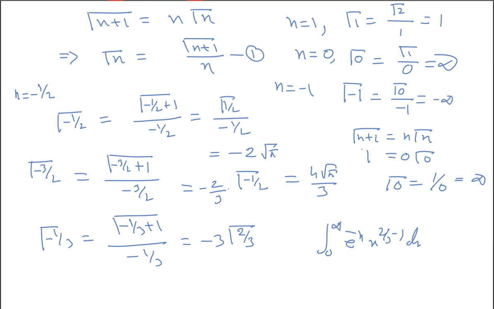So you can see, if I consider this as the real line, this is 0, this is minus 1, this is minus 2, this is minus 3, and this is 1, 2, 3 like this. It exists at all points except at 0, minus 1, minus 2, minus 3 like this. Only at these points we don't have any gamma value.